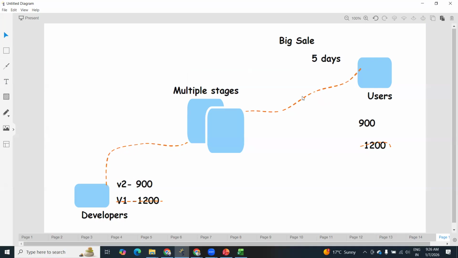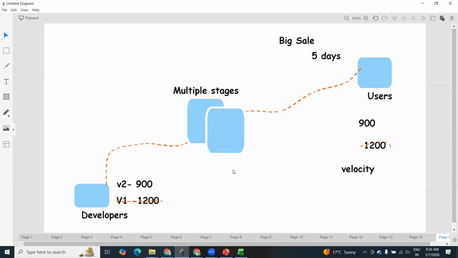Now, within the 5 days, it won't be possible. So the first thing we observed is velocity. This is the disadvantage you can see. We are not able to deliver as per the business requirement. We can deliver, but not as per the business requirement.